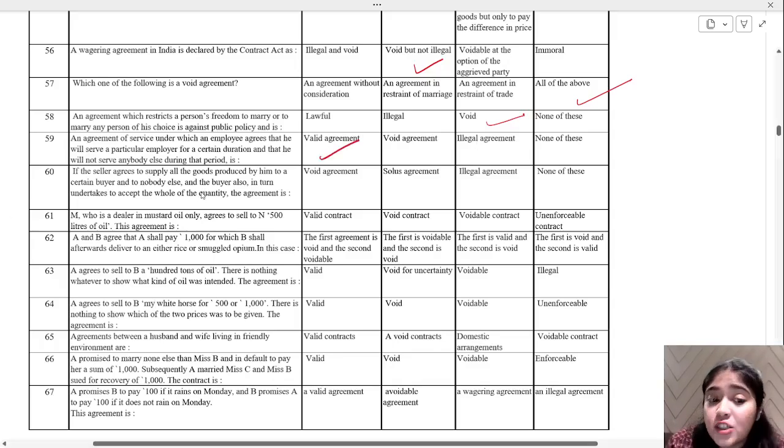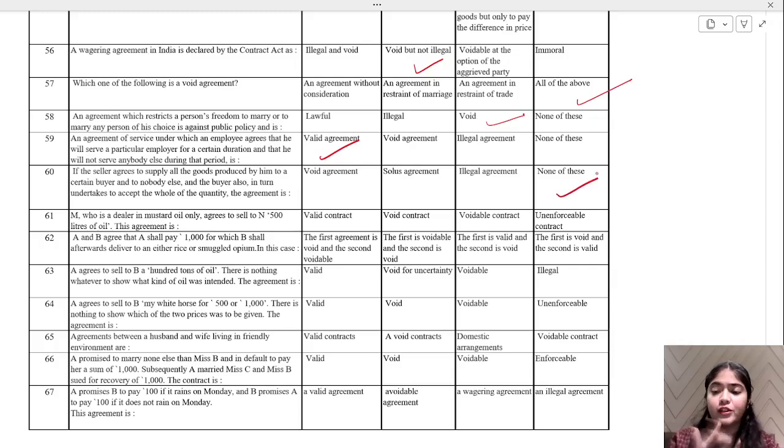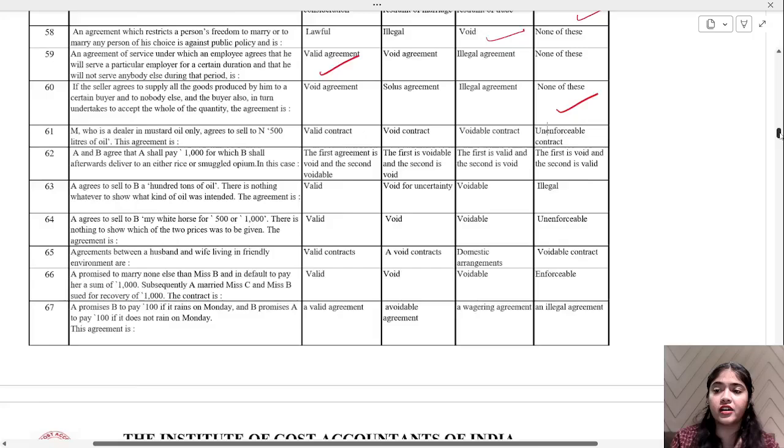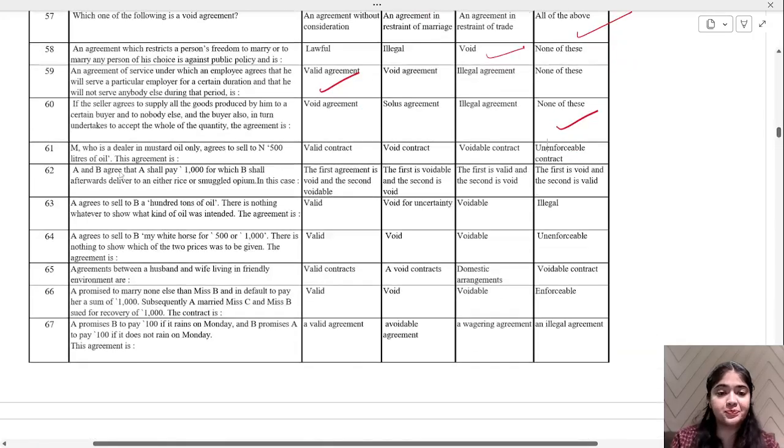The seller agrees to supply all the goods produced by him to a certain buyer and to nobody else, and the buyer also in turn undertakes to accept the whole quantity. This agreement is void, solus, illegal, or none of this. That is none of this. Like, nothing affects over here. You can go into such agreements also. They have not written valid, or else it would have been valid.